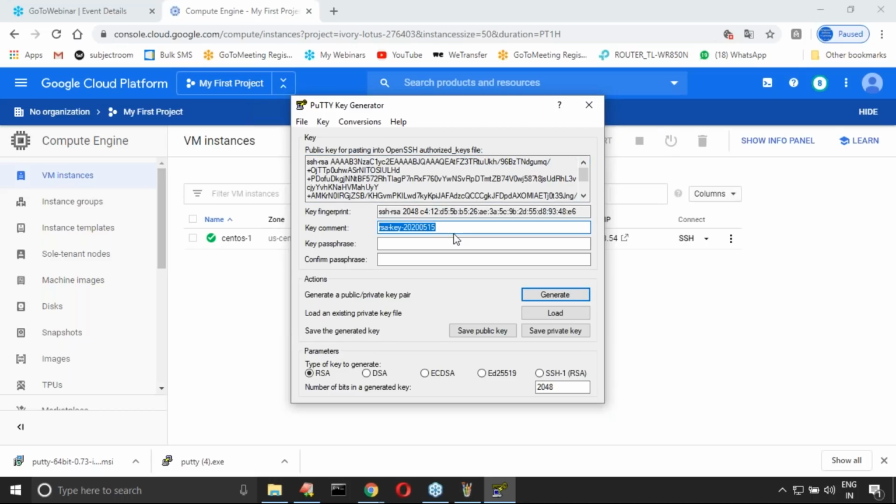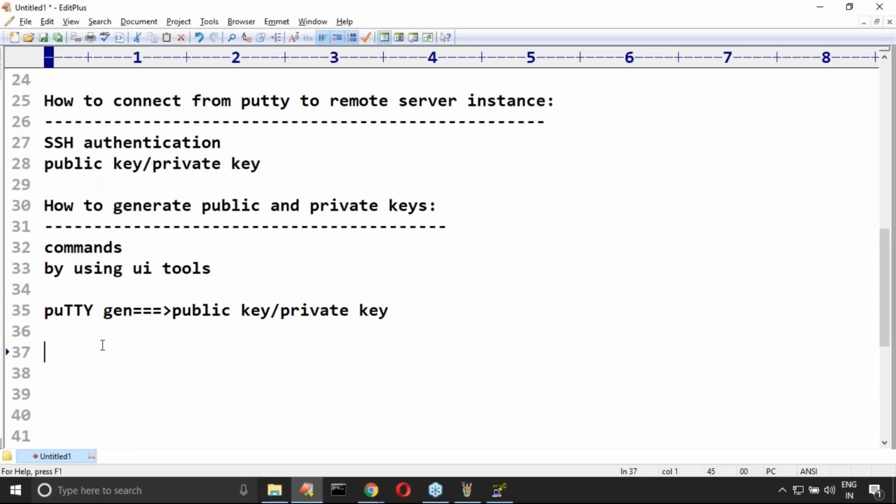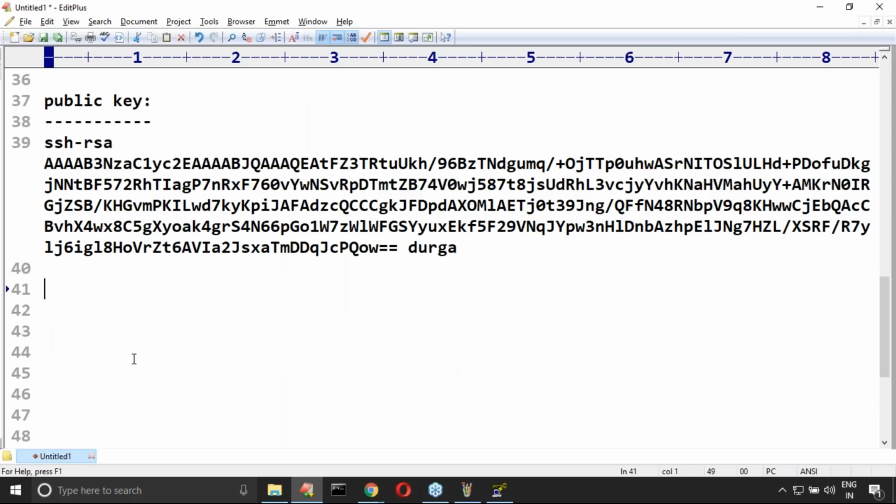Assume I keep the key comment as Durga. Sir, now take very special care. This key, I have to share it with which person? To the server, correct or not? To the remote server instance. Now let me copy this one, sir. Somewhere I'm taking the public key. You can save to a file also, no problem at all. This is my public key, sir.